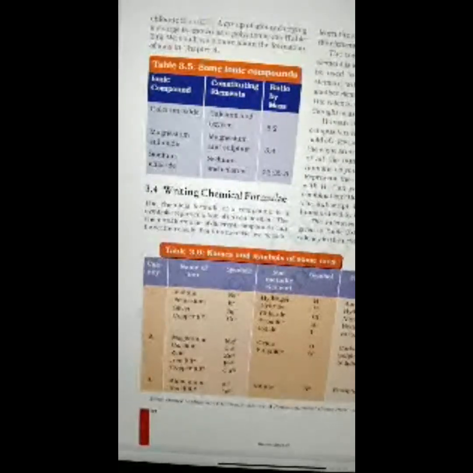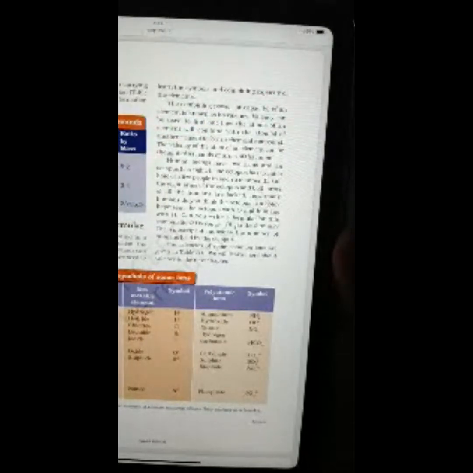Next heading, writing chemical formula. The chemical formula of a compound is a symbolic representation of its composition. The chemical formula of different compounds can be written easily. For this exercise, we need to learn the symbols and combining capacity of the elements. The combining power or capacity of an element is known as its valency. Valency can be used to find out how the atoms of an element will combine with the atom of another element to form a chemical compound.